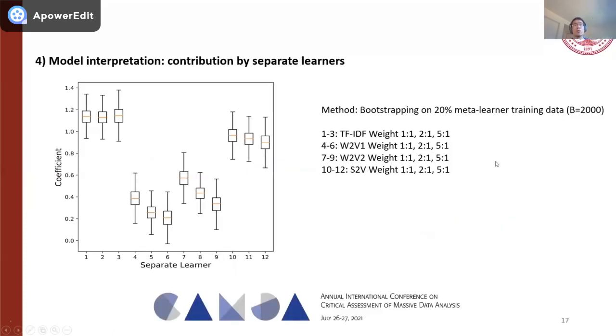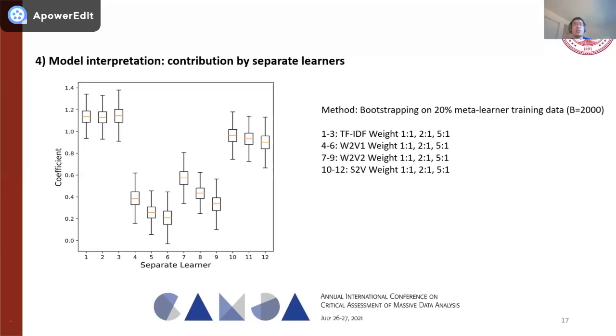And furthermore, we have also interpreted the contribution given by different separate learners in our meta-learner, which is in the ensemble learning process. And here we also bootstrapped on the 20% meta-learning training data for 2,000 times. Here we show the contributions of the 12 different separate learners from TF-IDF, Word2Vec 1, Word2Vec 2, and Sent2Vec models. We show their contributions in terms of the coefficient in the logistic regression when we aggregated their predicted probability with the final layer of the logistic regression.